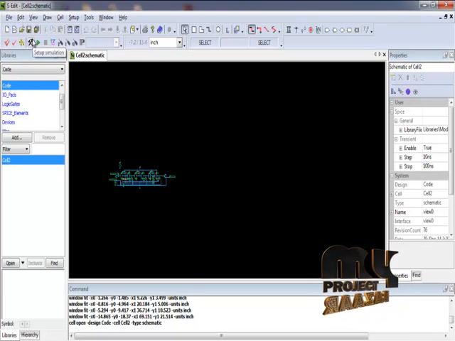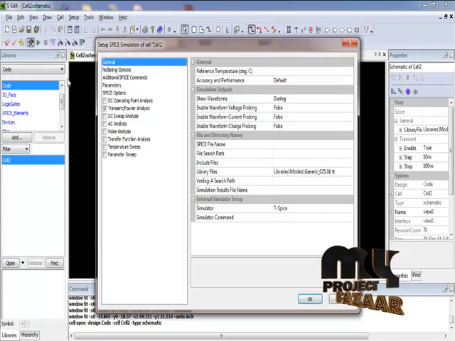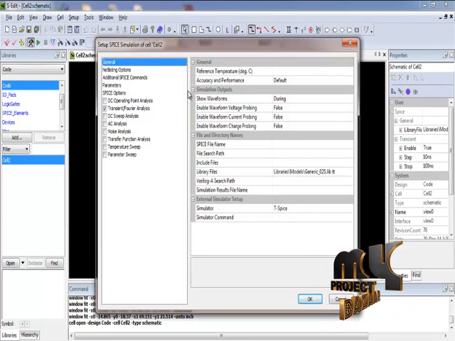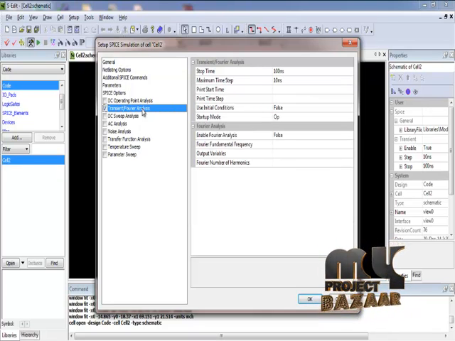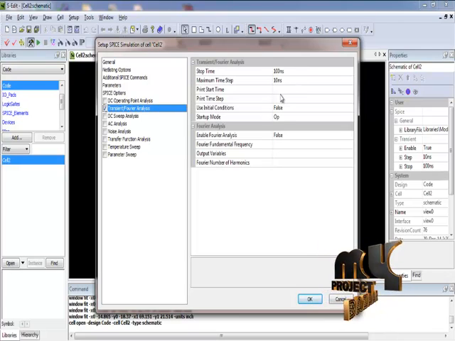First we set up the simulation process. It is very important: we choose the transient Fourier analysis, and then we set the tangent Fourier analysis for the falling and rising waveform process. We give a stop time of 100 nanoseconds and a maximum time step of 10 nanoseconds.